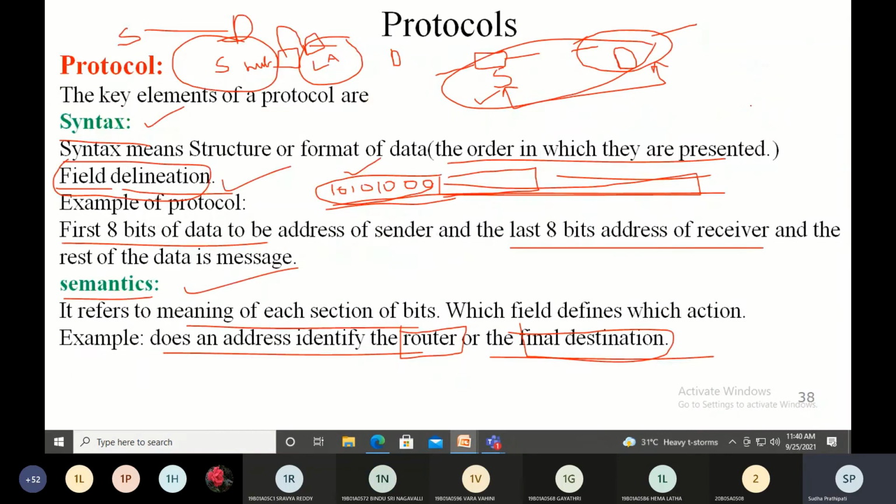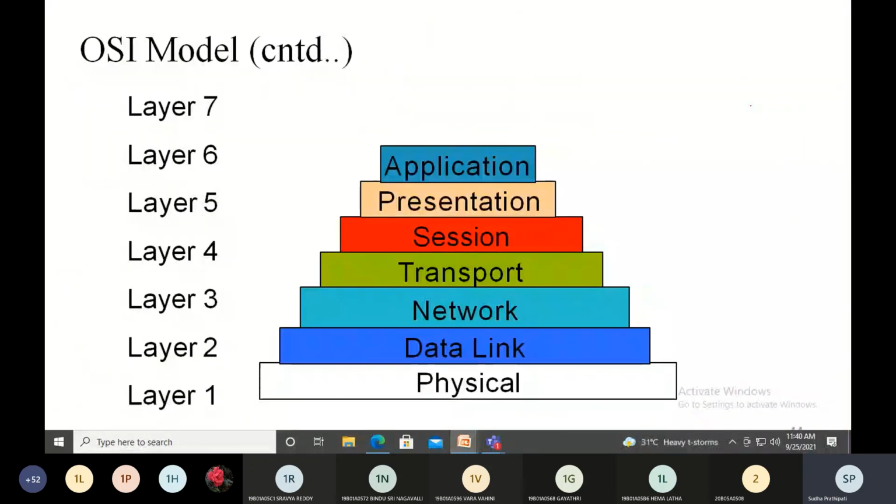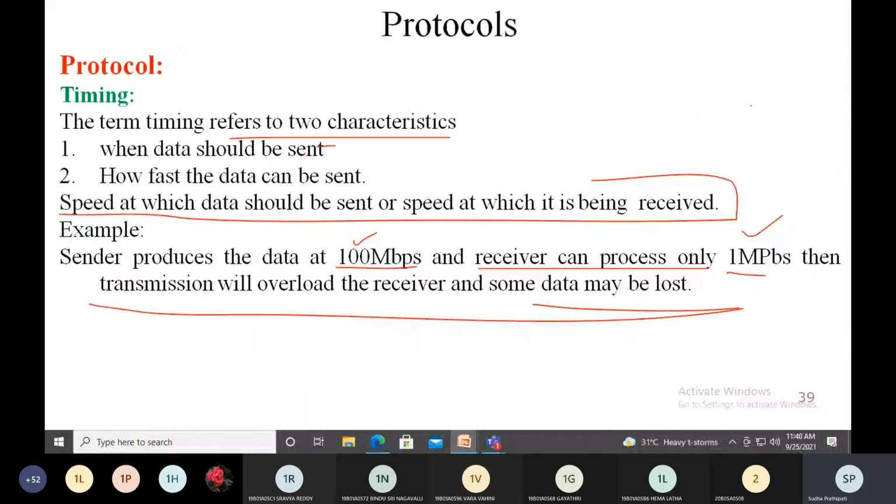Yes, ma'am. So in tomorrow's class, we'll see what a standard is, and we'll discuss the standards, and finally we'll look into the OSI model. So I'll stop my class today.